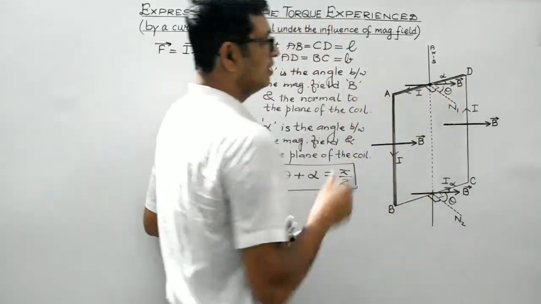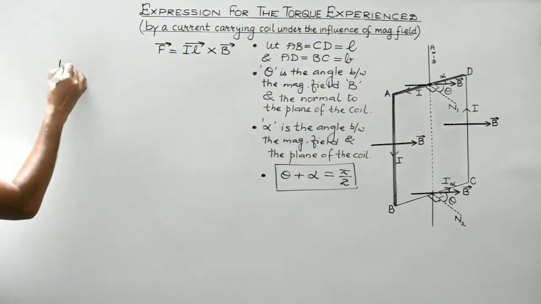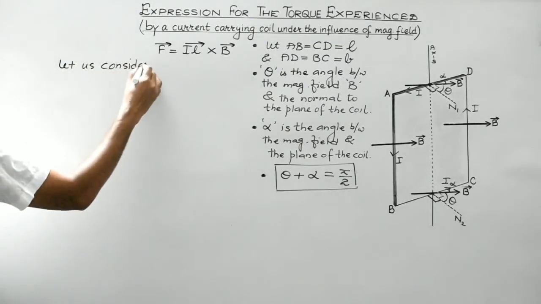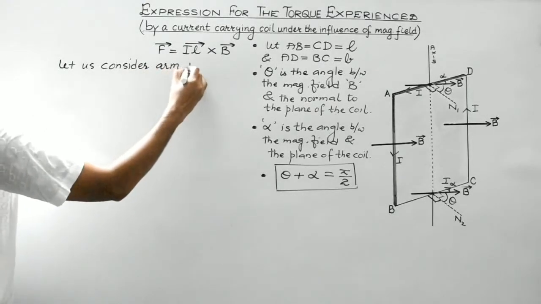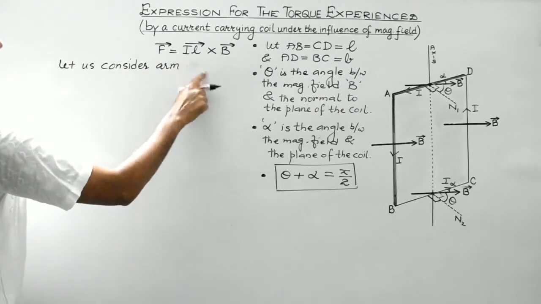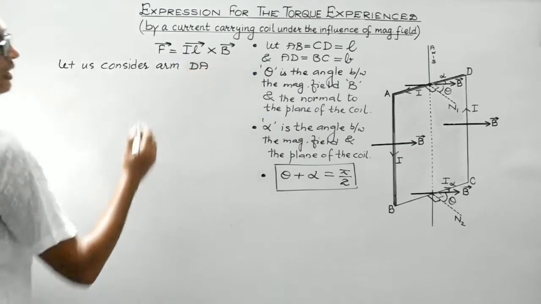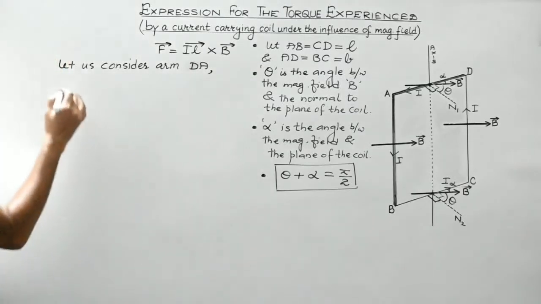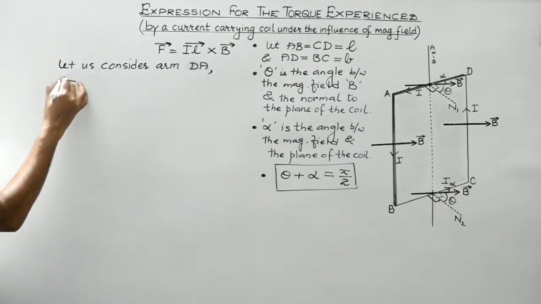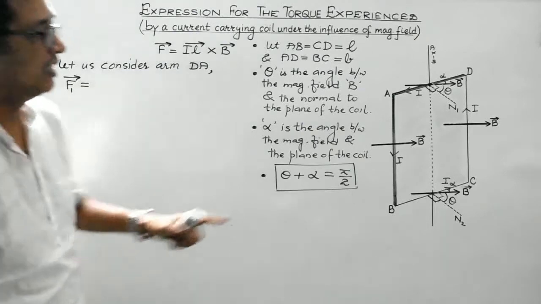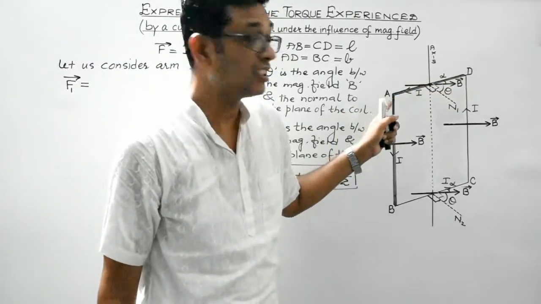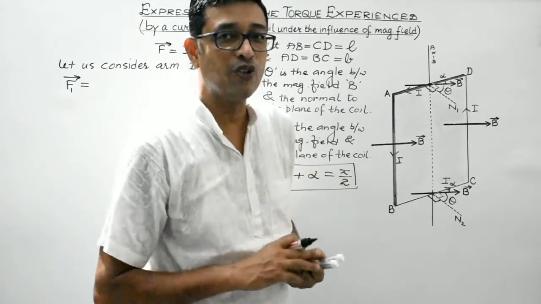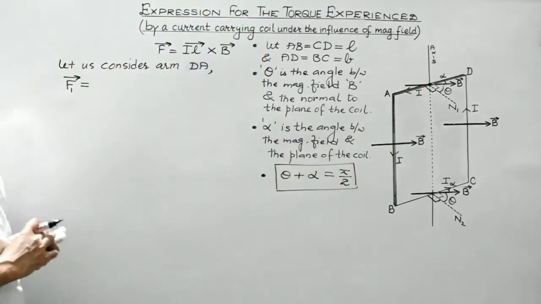So let us consider the arm AD, or rather DA, right? Along the direction of the current. Let us consider the current carrying arm DA. Let us consider this arm to be experiencing force F1. This current carrying arm is under the influence of this magnetic field. Therefore, obviously it will experience a magnetic force. So that magnetic force is represented by F1.